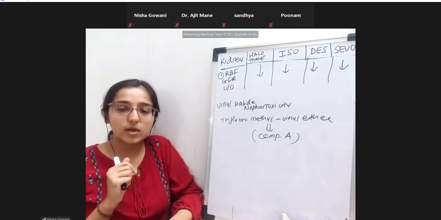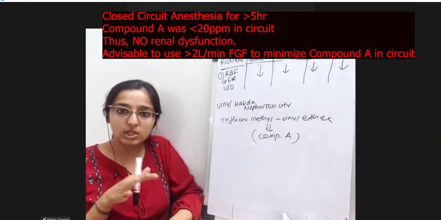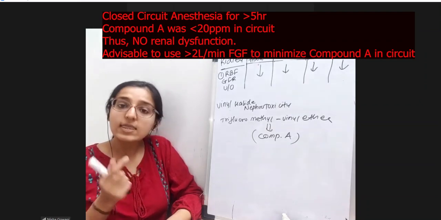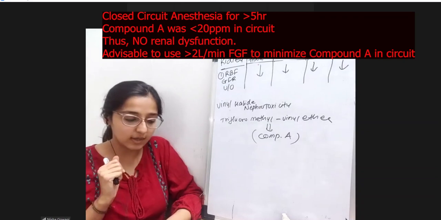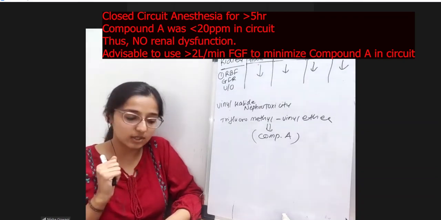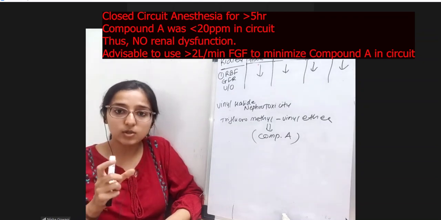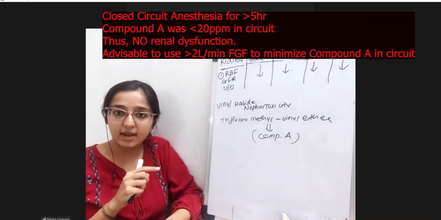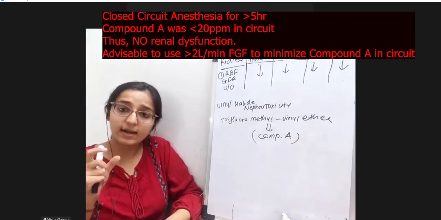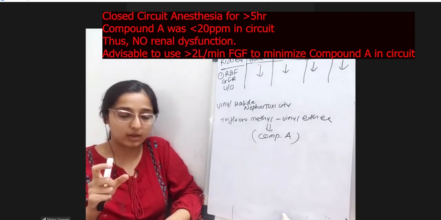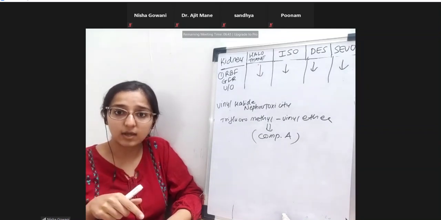What they saw in humans, when they used the closed circuit for GA with sevoflurane and the surgery went even for more than 5 hours, was that the compound A found was less than 20 ppm. Therefore there was no renal dysfunction occurring. They found out that the carbon dioxide absorbent also has a role. With the older carbon dioxide absorbent, Baralyme, nephrotoxicity used to be seen with compound A; it had more incidence of causing nephrotoxicity. What I mean by 20 ppm is 20 ppm in the anesthesia breathing circuit.